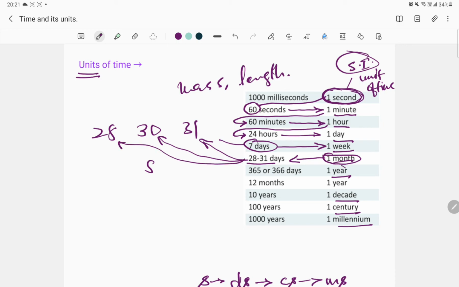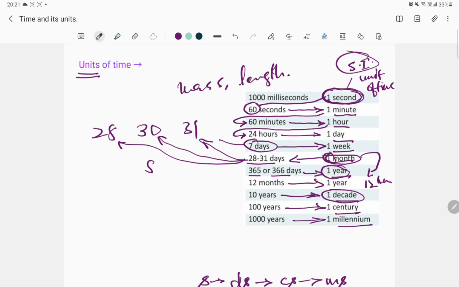Similarly, we've got something called a year, 1 year. This unit of time also has two different values, 365 days or 366 days. Well, 365 days or 366 days make up a year. And we can also understand 1 year as a collection of 12 months, which is given right here. And a decade is an even larger unit, which is a collection of 10 years. And 100 years make a century, and 1,000 years make a millennium.